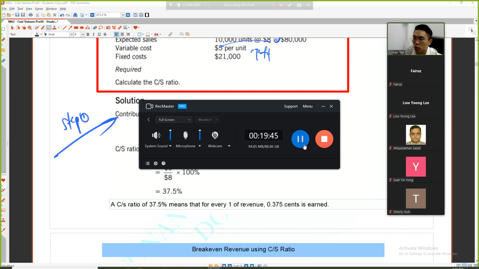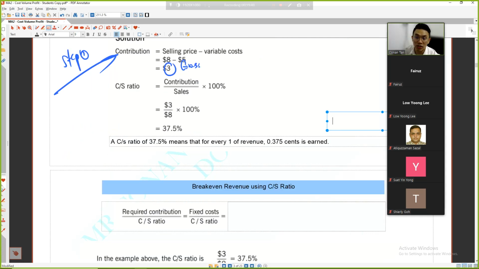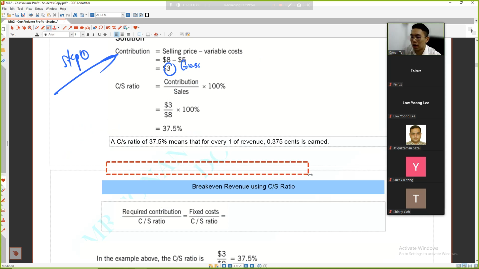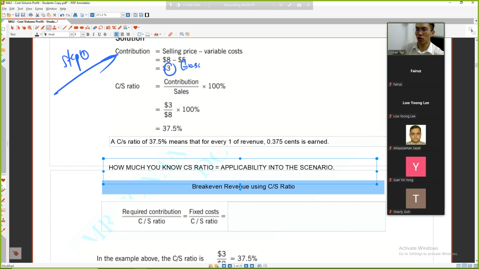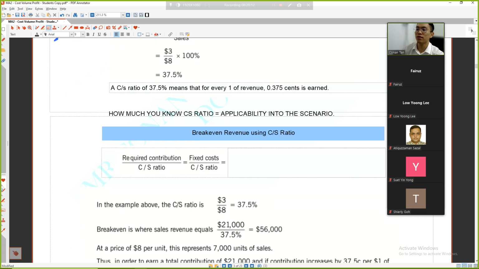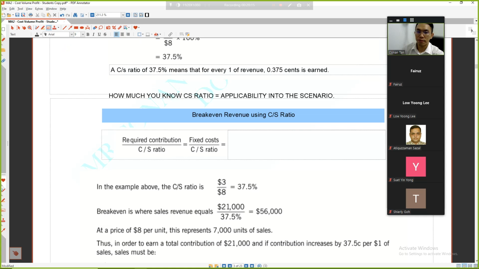I want to talk about something very important. You know the CS ratio, the most important one. The questions always come out in the exam. How much you know the CS ratio is equal to your applicability in the scenario, whether you know how to apply it or not. Don't just know it, use it. But how to use it? You see, required contribution divided by CS ratio.